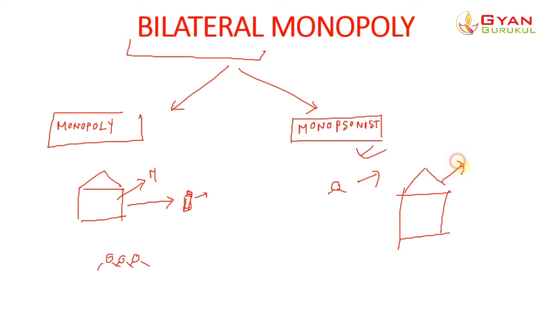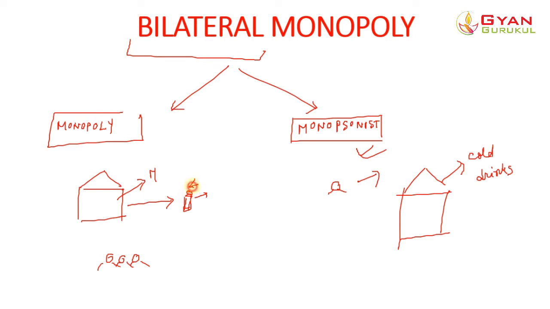Let's say this other firm produces cold drinks, and for that purpose it requires bottles. Let us suppose that this cold drinks company fills its product in a specific type of bottle, which is this one.